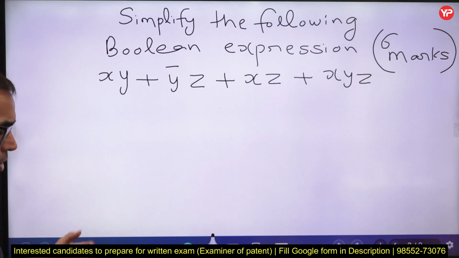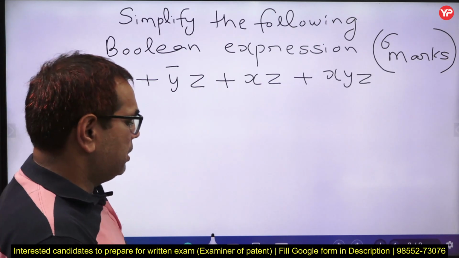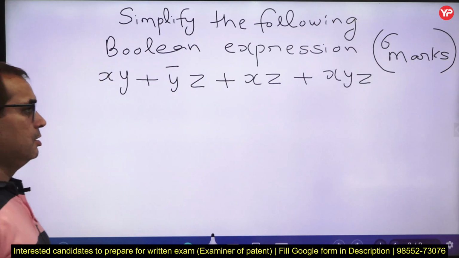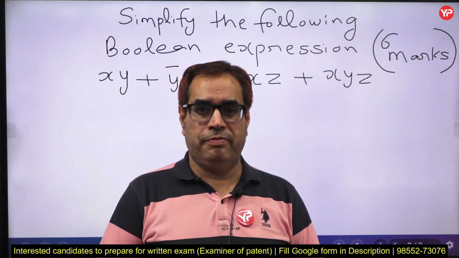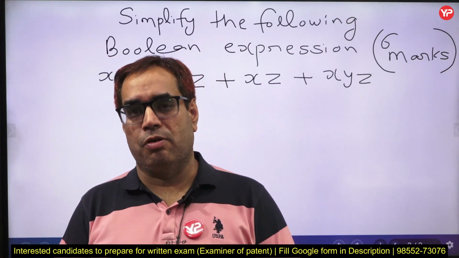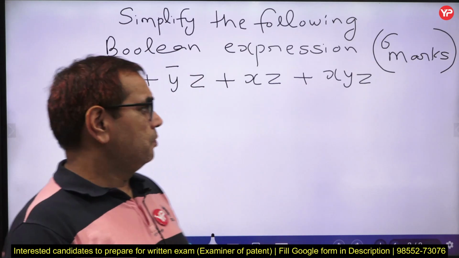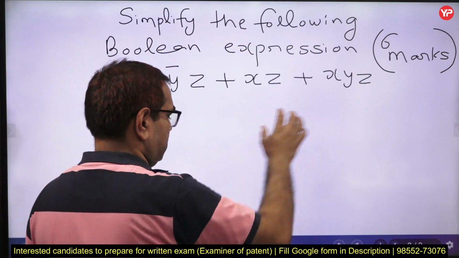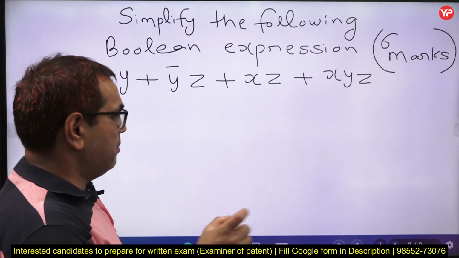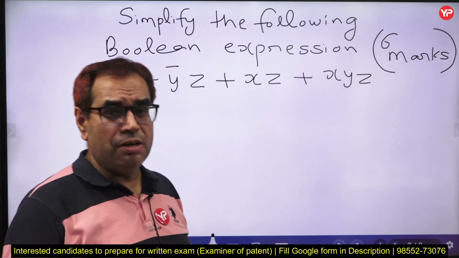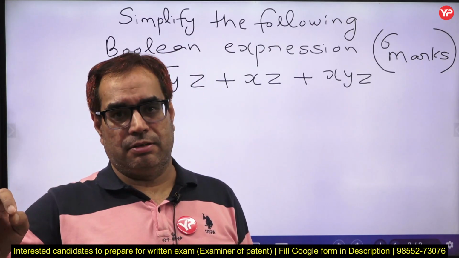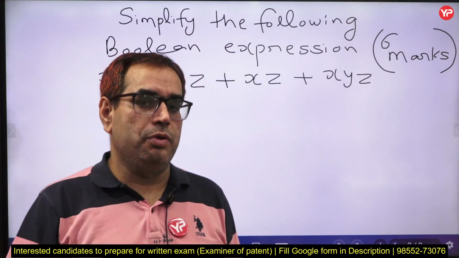Now if we want to use the K-map, our expression here is SOP; we can see this is a sum of product expression. If we want to simplify the sum of product expression using the K-map, it must be in canonical SOP form. We can mention all these points in the examination, that this is SOP and we want to use the K-map to minimize this SOP. So first of all I am converting this SOP into canonical form. You can write down this line to tell the examiner what you are actually doing.